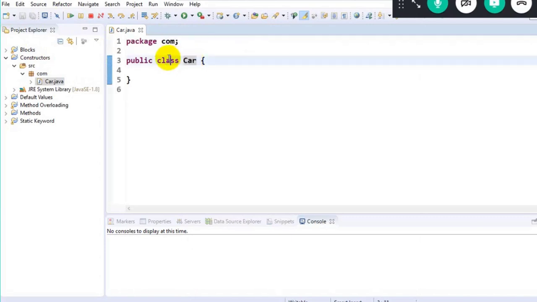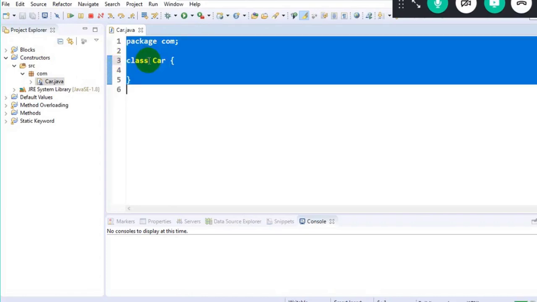And class is a blueprint of an object, and public is the access specifier. Even if you don't write it, it will work fine. Okay, so it will work fine. You don't have to worry.